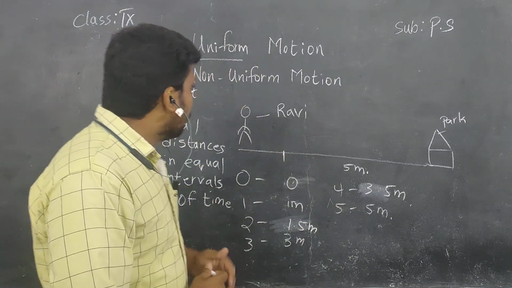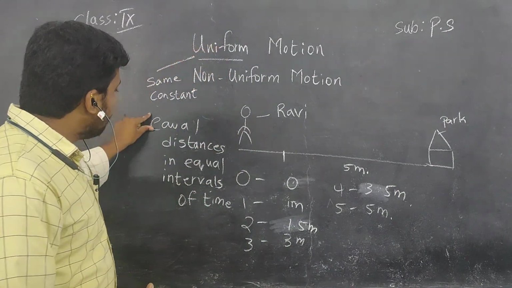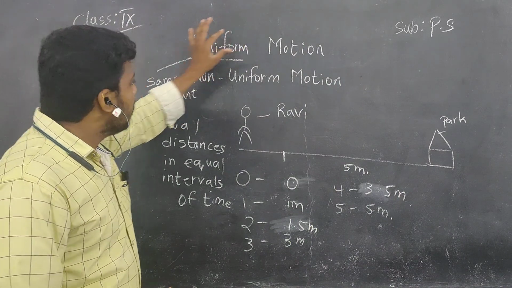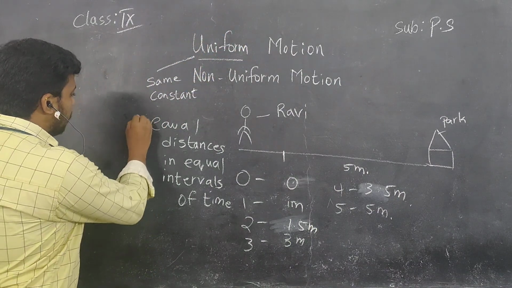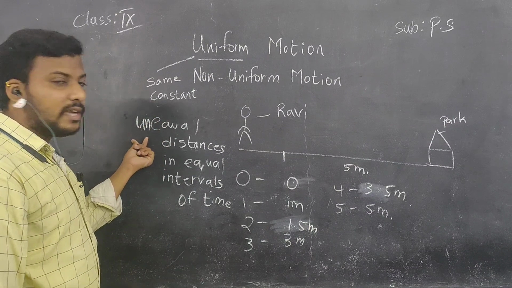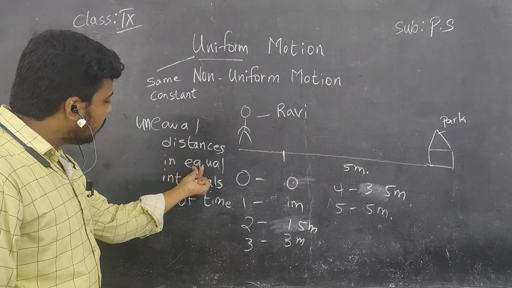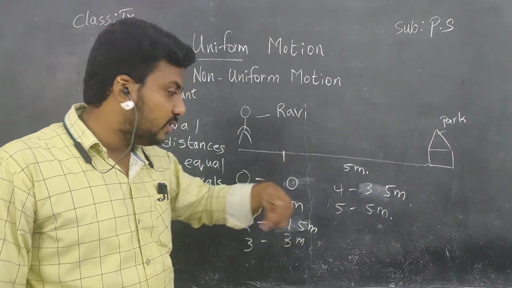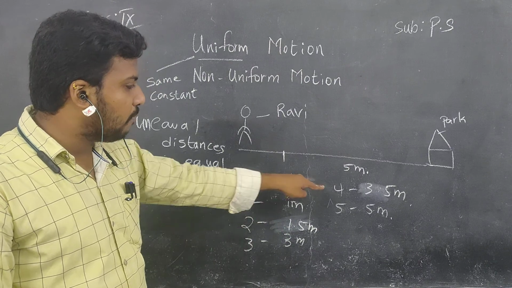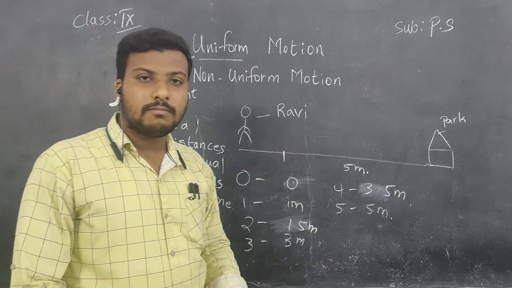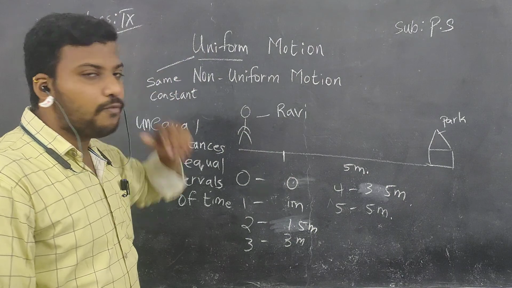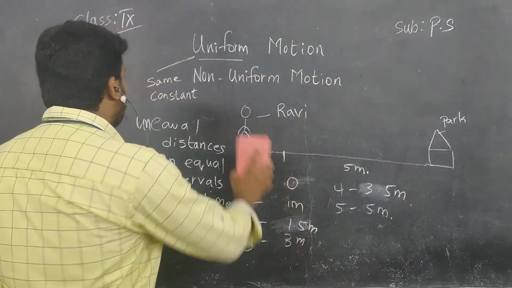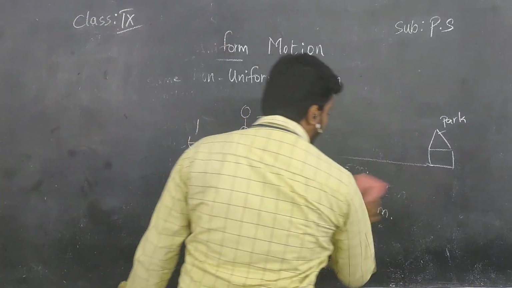Understand? So, if any body covers equal distances in equal intervals of time, then we can say it is uniform motion. If any body covers unequal distances in equal intervals of time, the time is the same, children, but Ravi is covering unequal distances: 1, 1.5, 3, 3.5. Is it not constant? So this is considered as non-uniform motion. Understand, children? Then the next concept is observing the motion of a ball on an inclined plane.